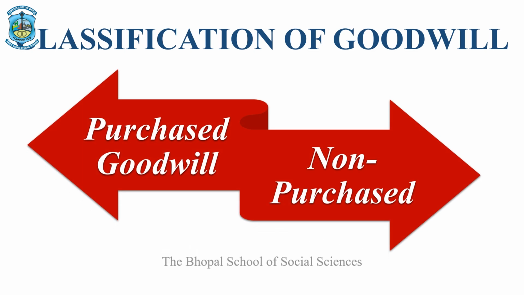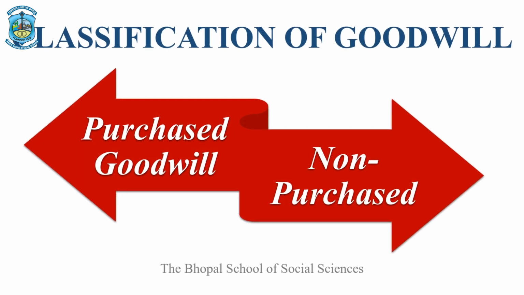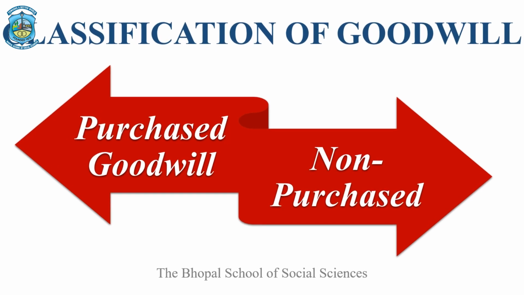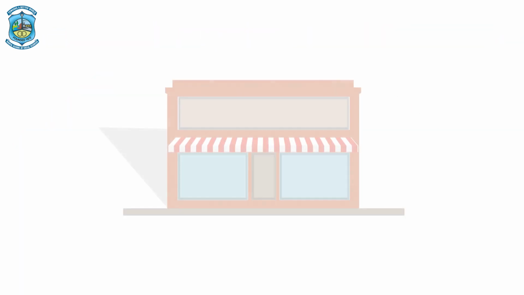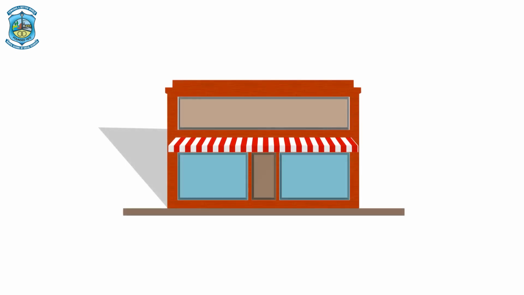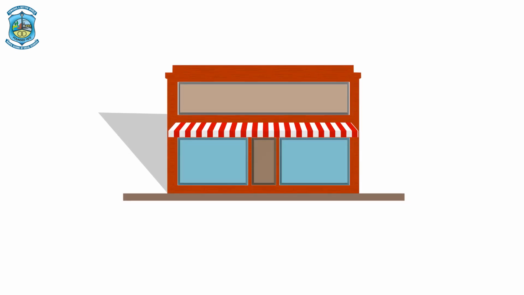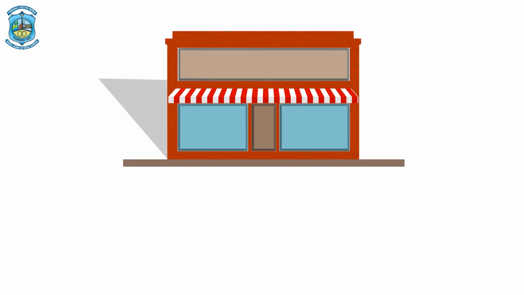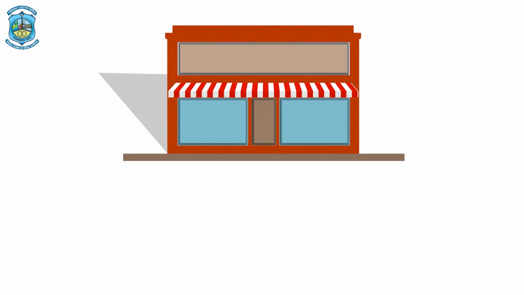Goodwill can be classified into two types. One is purchased goodwill, another one is inherited goodwill or non-purchased goodwill, or it can be self-generated goodwill. Now, what do you mean by self-generated goodwill? Like I have a business and it is being continued from past 10 years. Now, I am going to enjoy some brand name, I am earning something more than the same type of industries in the market, that is my self-generated goodwill.